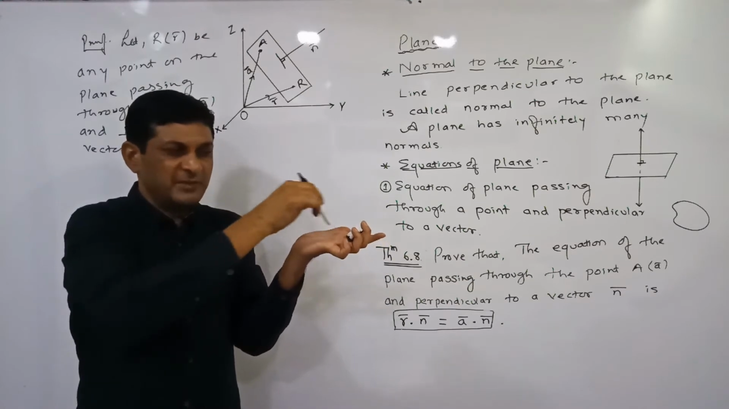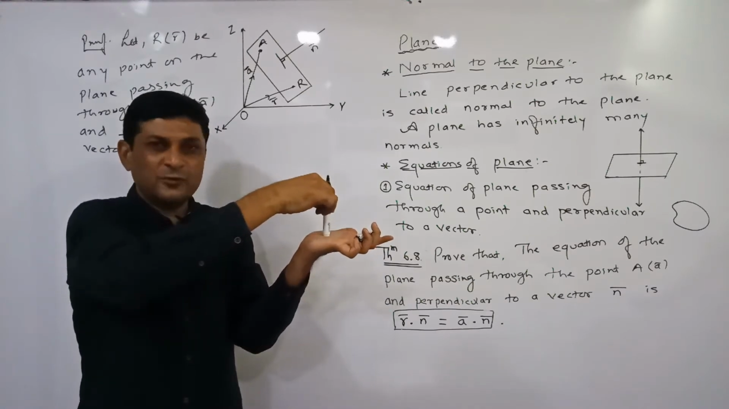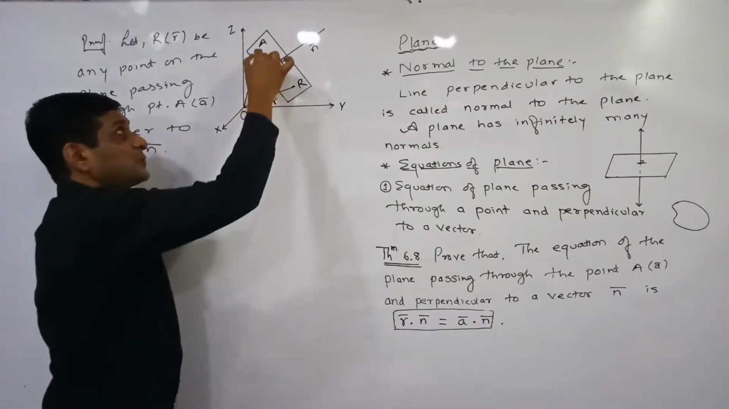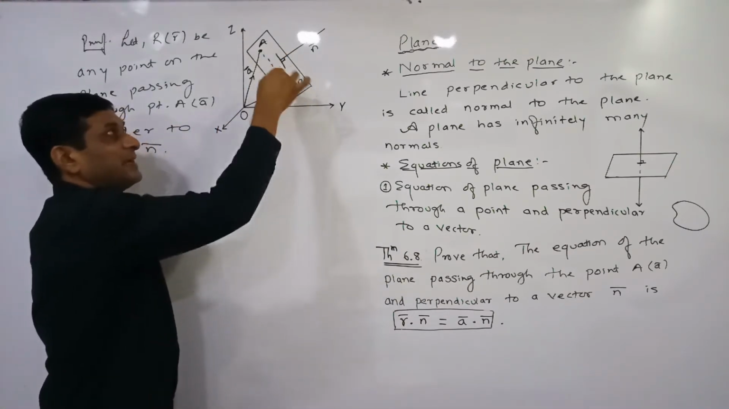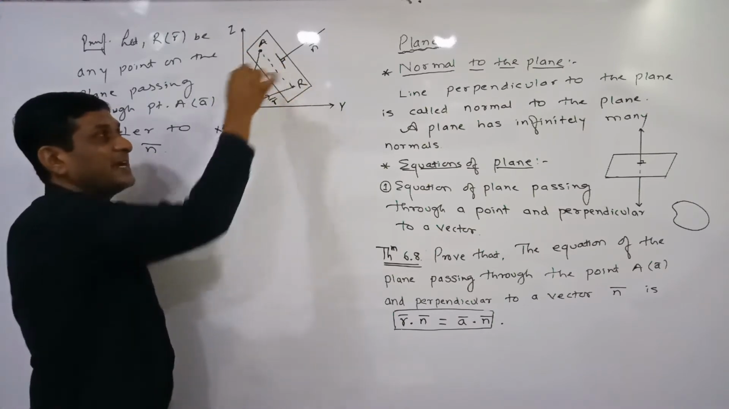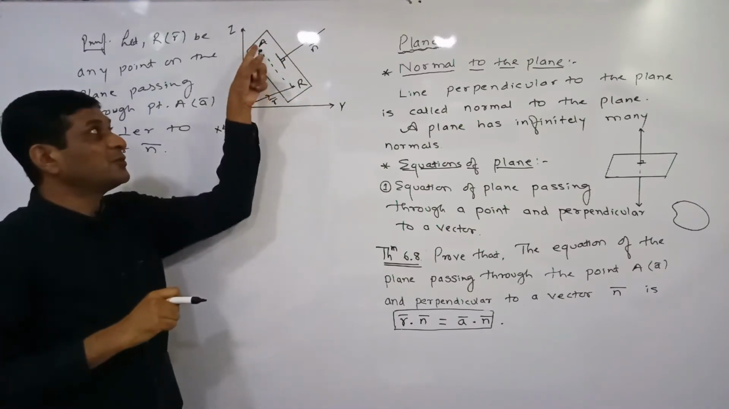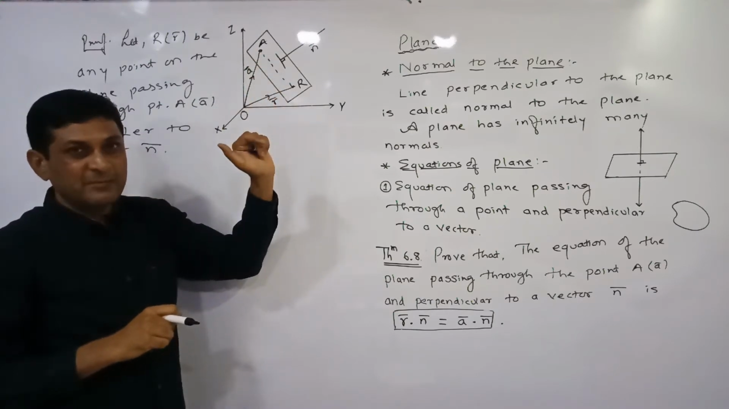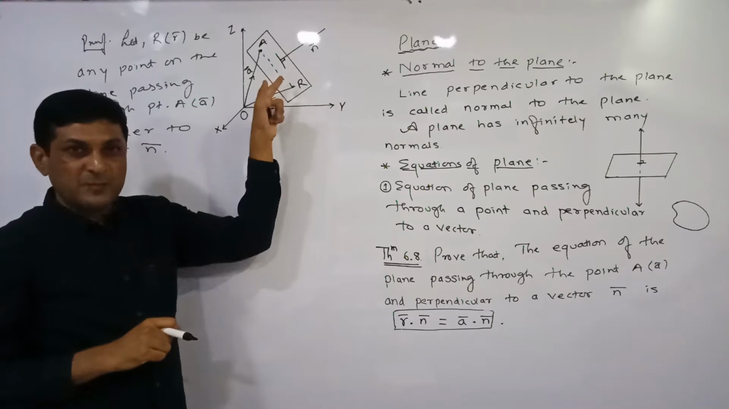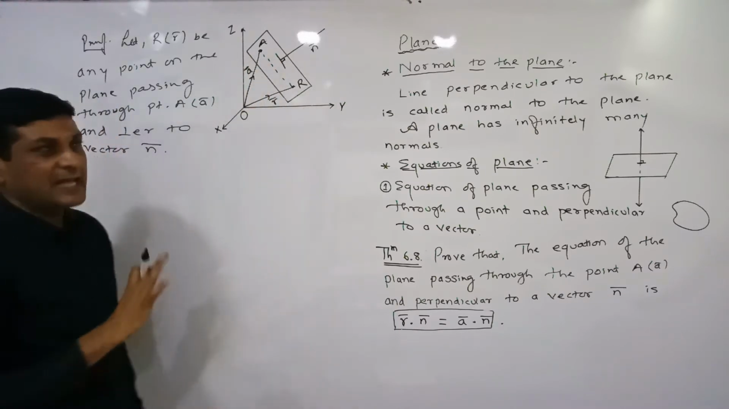In this plane, whatever infinite vectors there are, N bar will be perpendicular to all of them. So one of the vectors in this plane is what? AR bar, because A and R are two points in the plane. If A and R are points in the same plane, then the vector joining them also lies in that plane. And N bar is a vector perpendicular to this plane, so it is perpendicular to all the vectors lying in this plane.